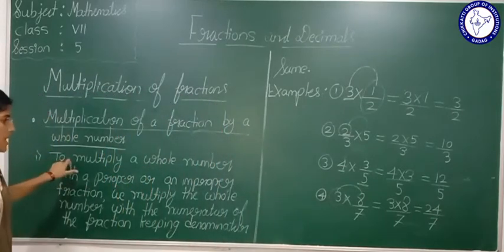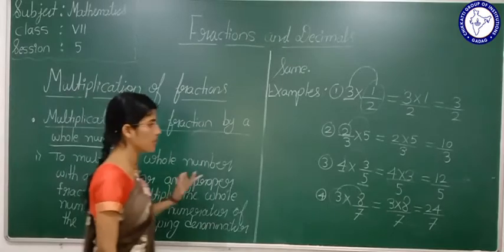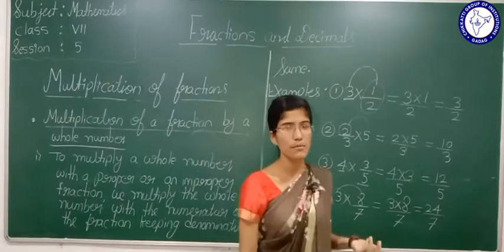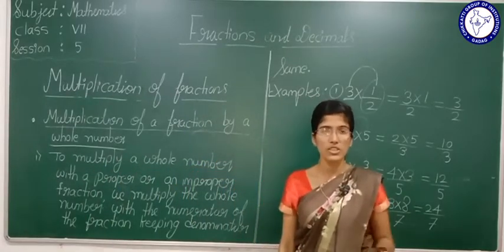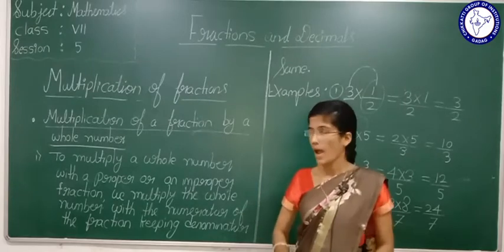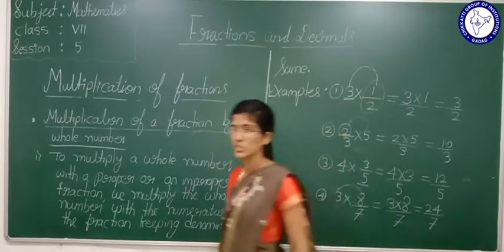Now we will see how to multiply a whole number with a mixed fraction. Simple. Convert the mixed fraction into an improper fraction and follow the same procedure.